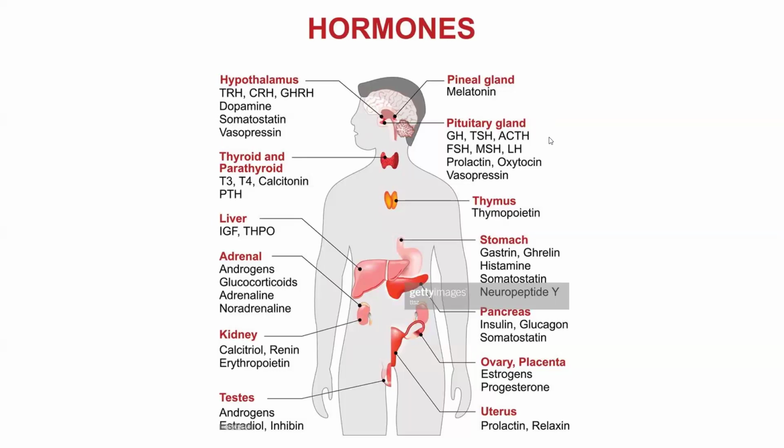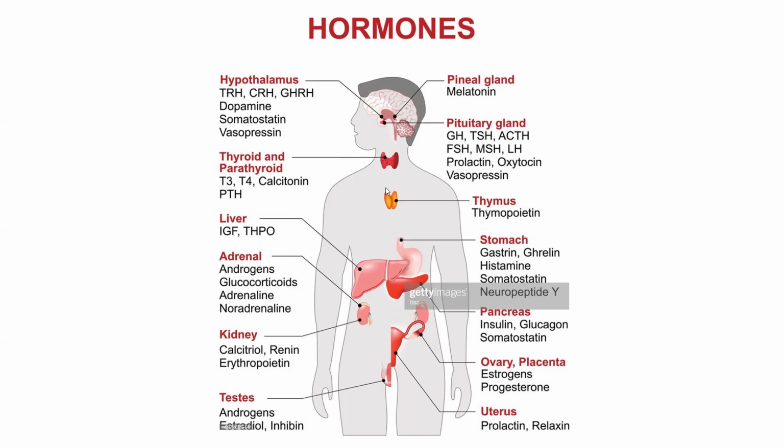The pituitary gland produces for us growth hormone, thyroid stimulating hormone, adrenocorticotropic hormone, follicle stimulating hormone, melanocyte-stimulating hormone, also luteinizing hormone, prolactin. Oxytocin and vasopressin are released from the pituitary gland to the blood.